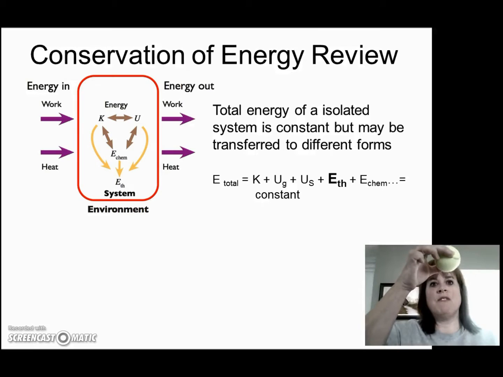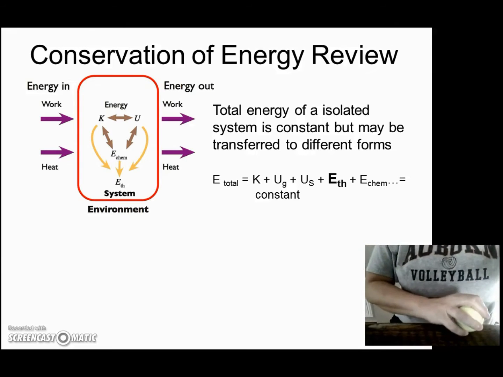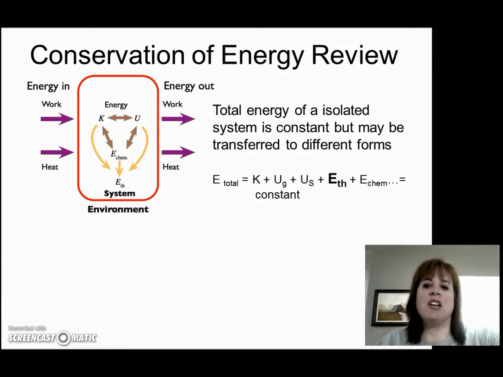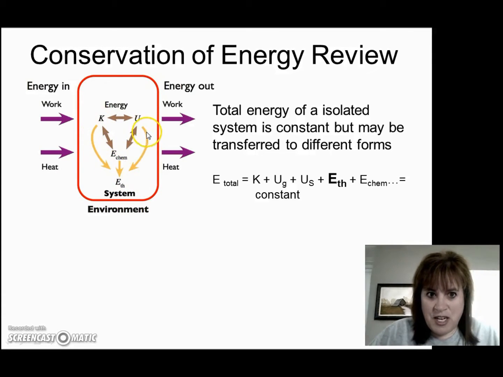So for example, if I store potential energy in this ball and I drop the ball, it gets converted into kinetic energy, but eventually the kinetic energy dissipates. Where does it go? Well, it's not lost to the system, but in fact gets converted into thermal energy. Notice that our thermal energy arrows here are only one way, so the conversion is an irreversible process.